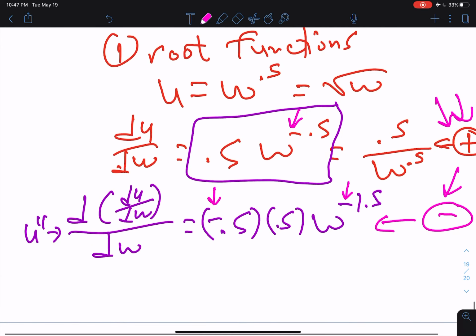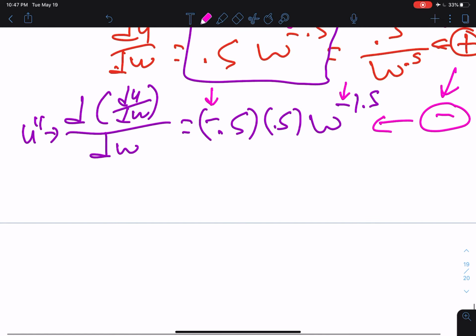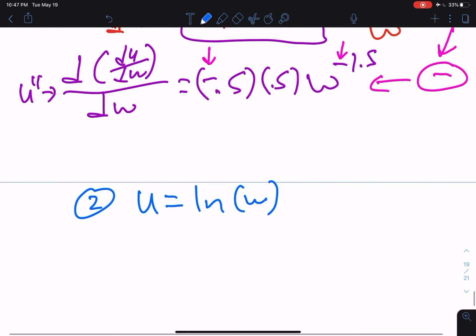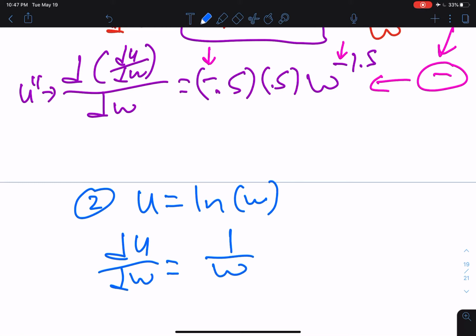Now, another type of function you can use for risk-averse investors in trying to mathematically specify their utility of wealth functions are logarithmic functions. You can say u equals the natural log of wealth. And so du/dw in this case would be 1 over w.